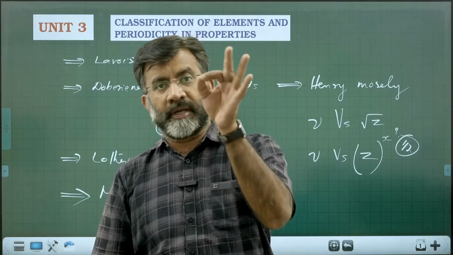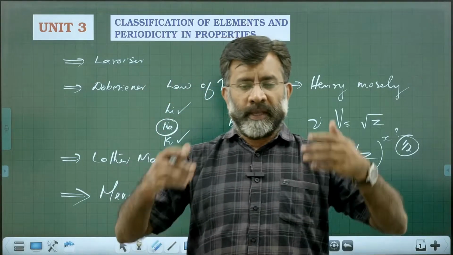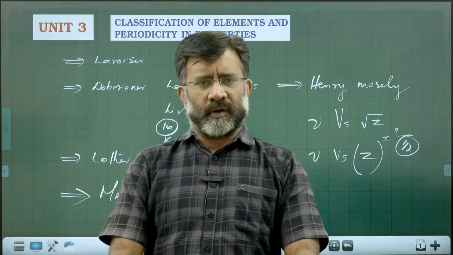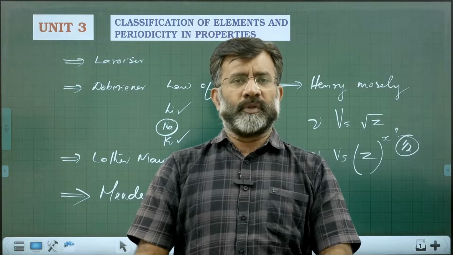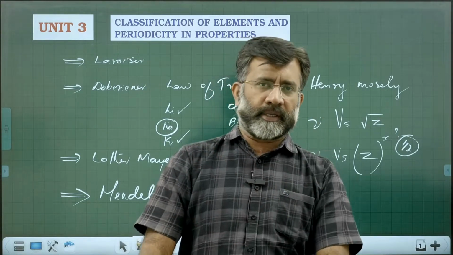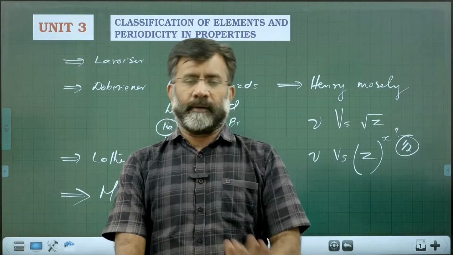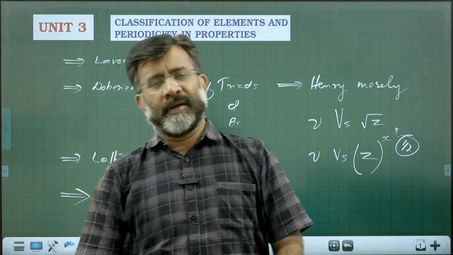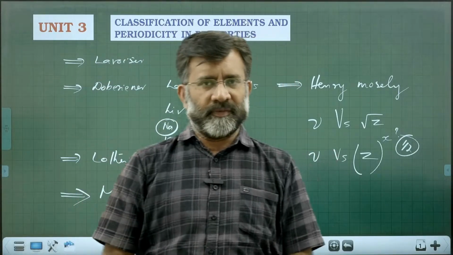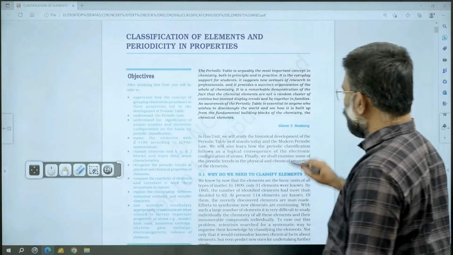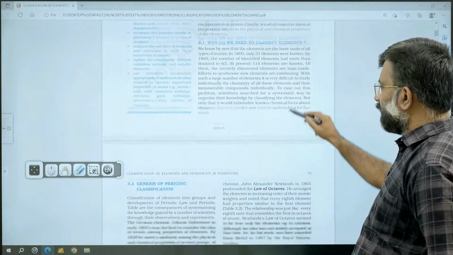Based on this, several modifications happened, several scientists contributed, and now we have the modern long form of the periodic table that we handle now. These are the historic aspects of the development of the periodic table, which you can find in the initial portions of NCERT.